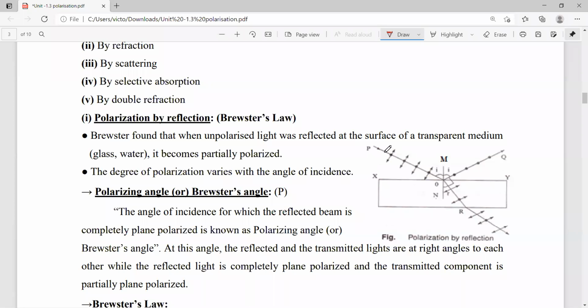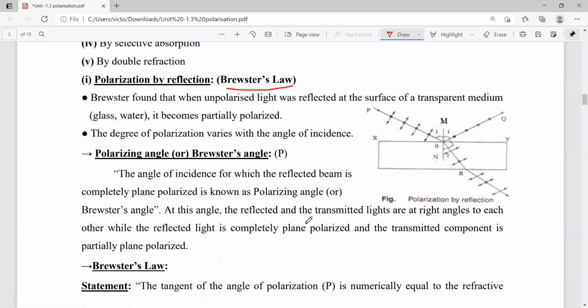That means as unpolarized light is incident on the transparent medium, it splits into two parts. One is reflection, another one is refraction. From the reflected side, we observe that it is polarized light. That means an unpolarized light is converted into polarized light by the process of reflection, which is nothing but Brewster's law.